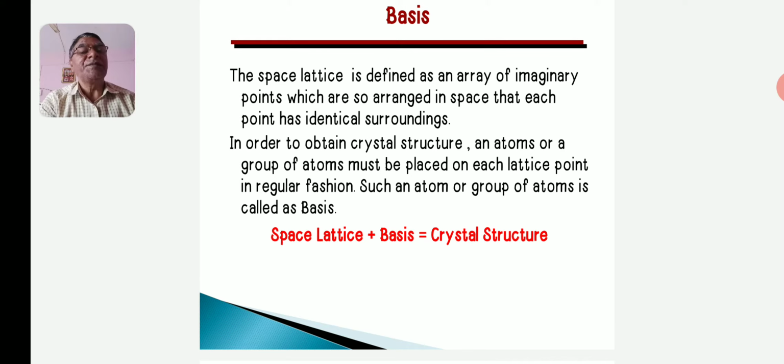In this period, we learn about point group and space group. In the last period, symmetry operation was also studied. There are 4 types of symmetry operation: first, translation, then rotation, reflection and inversion.